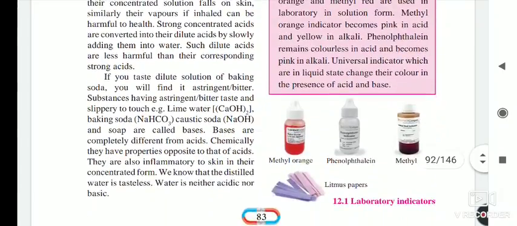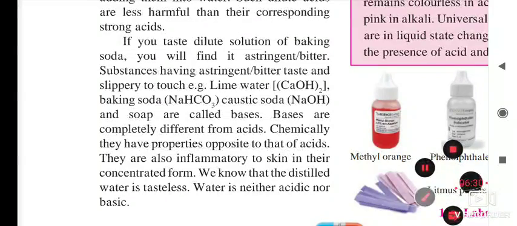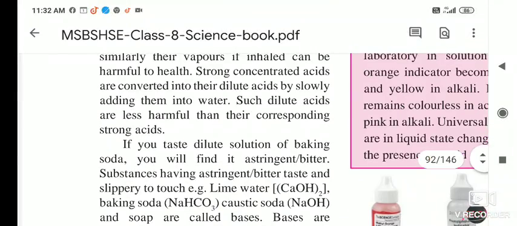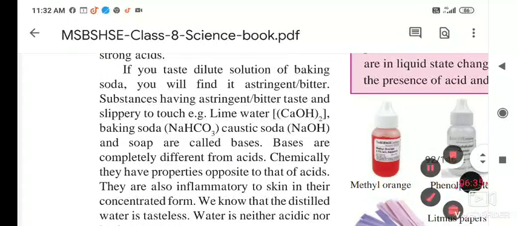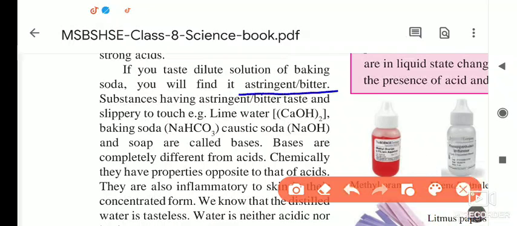The next part is, if you taste a dilute solution of baking soda, you will notice how its taste is. It is astringent or bitter in taste. Okay, its taste is different. Just take baking soda and taste it, and you will notice that it is astringent or bitter. Substances having an astringent or bitter taste and that are slippery to touch, smooth, are called bases.